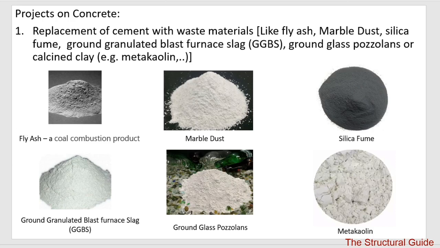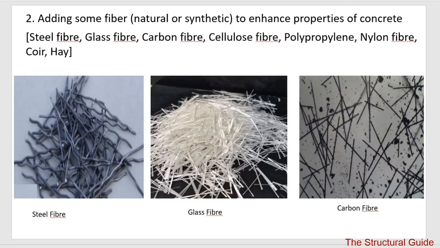Okay. So the next type is adding some fiber. It may be natural fiber or synthetic fiber to enhance the properties of concrete. Many researchers are trying to add various fibers in concrete to increase the flexural strength.